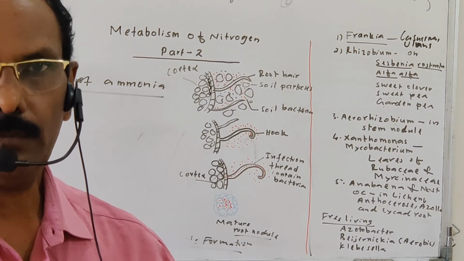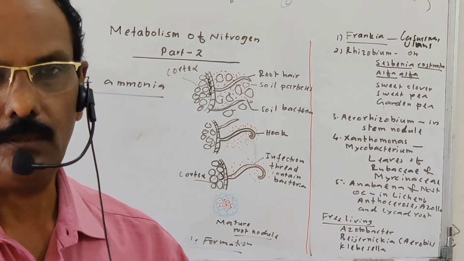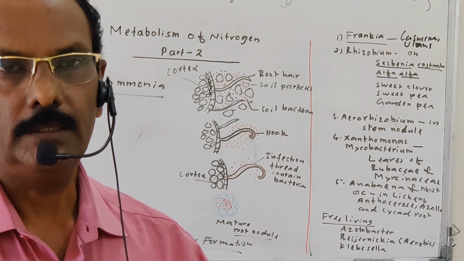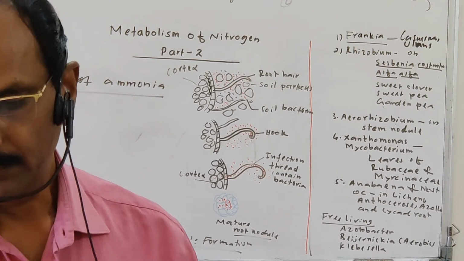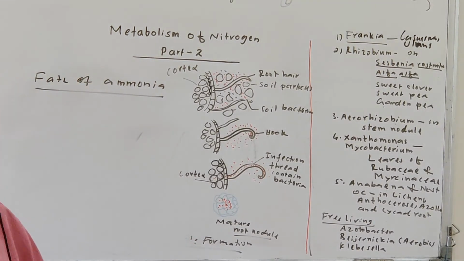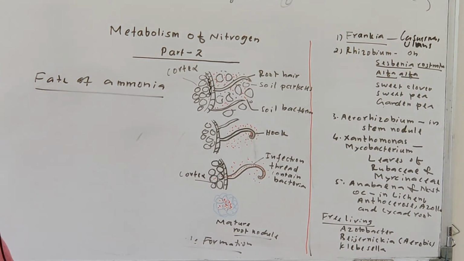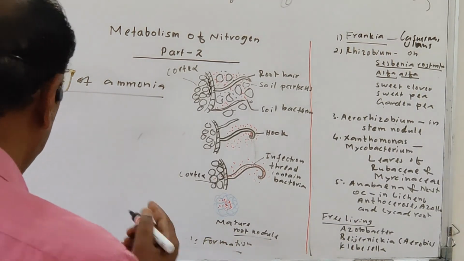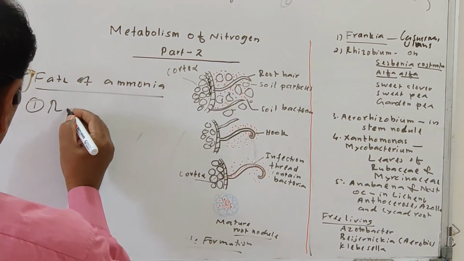Some of the ammonia is volatilizing, and the major part is used for the synthesis of amino acids with the help of the amine group of the ammonia. Most of this ammonia is utilized for the synthesis of amino acids. So how is the amino acid synthesized? One method of amino acid synthesis is reductive amination.